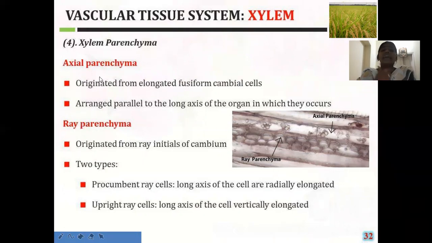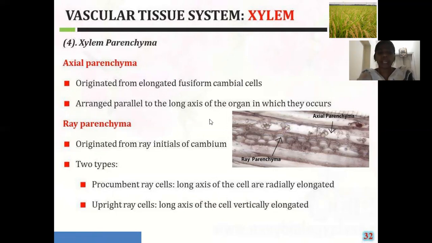Okay, axial parenchyma is originating from the fusiform cambial initials. When coming to the ray parenchyma, this ray parenchyma is originating from the ray initials of the cambium. Here we can see this is the axial parenchyma, this is a ray parenchyma. See here, the axial parenchyma cells are arranged parallelly to the long axis.